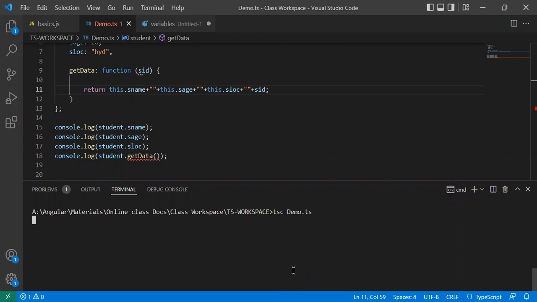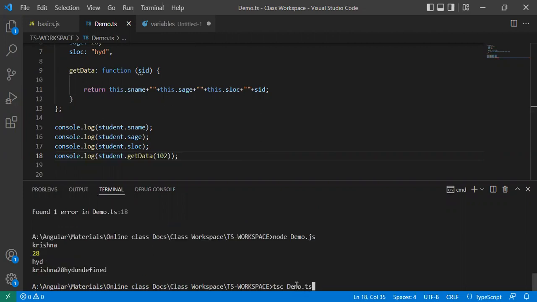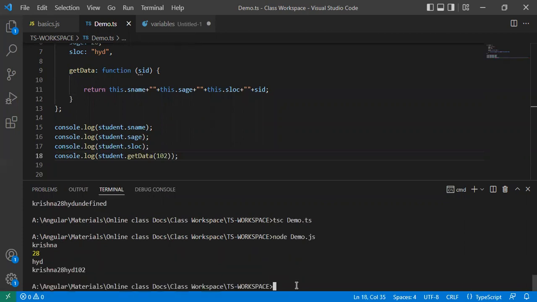Compilation done. When we are calling this method, there should be a parameter, and for that we have to provide the value. So that argument is mandatory, and it should be provided here. Sorry, the previous one is executing now. Demo.ts compiled successfully, and node demo.js. See here, 10t is added at last, so that will be passed as an argument. Like this we can call.